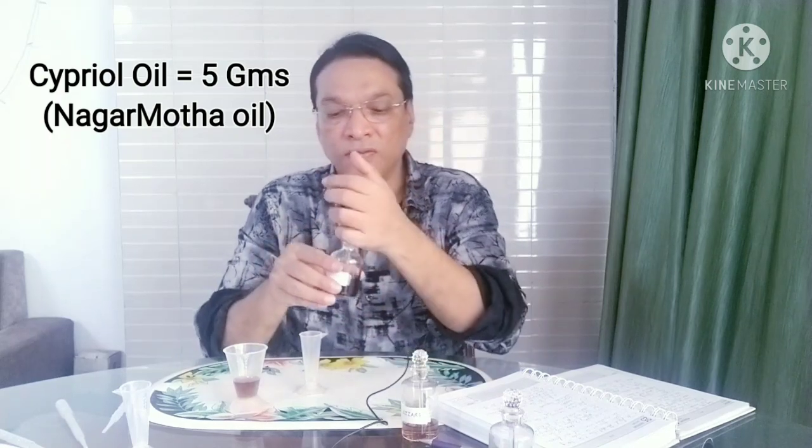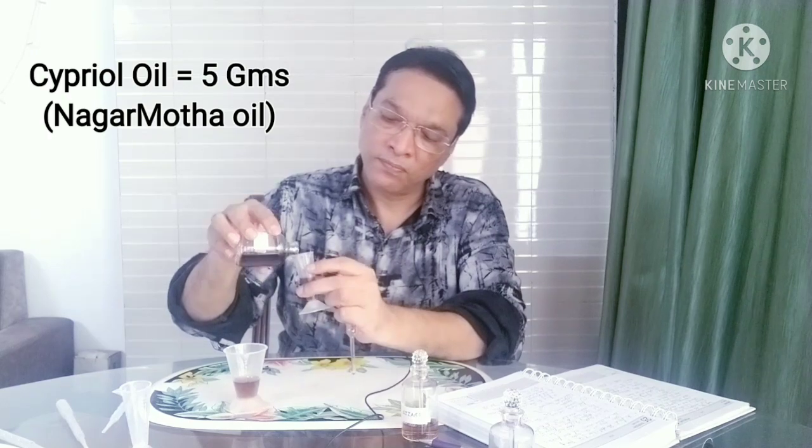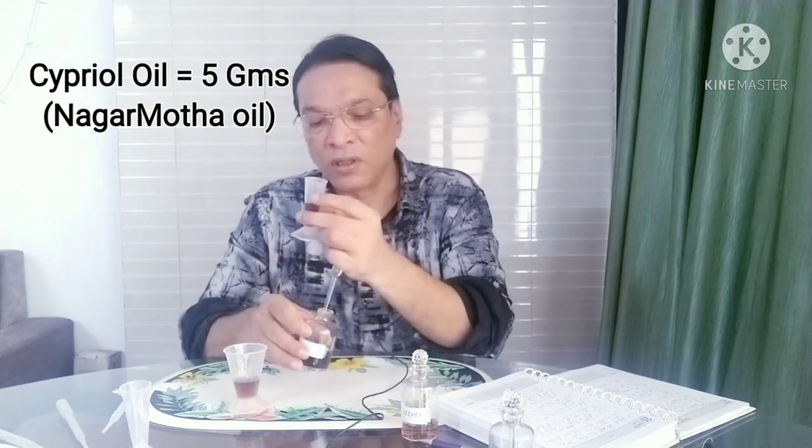This is also called Nagarmotha oil. So 5 grams of Nagarmotha oil or cypriol oil. This Nagarmotha or cypriol oil is actually an essential oil extracted from the roots of Nagarmotha. This fragrance is very close to the oud oil, so it is necessary to use this cypriol oil to get a fragrance not exact, but very near to oud. So here I am putting in the Nagarmotha oil.